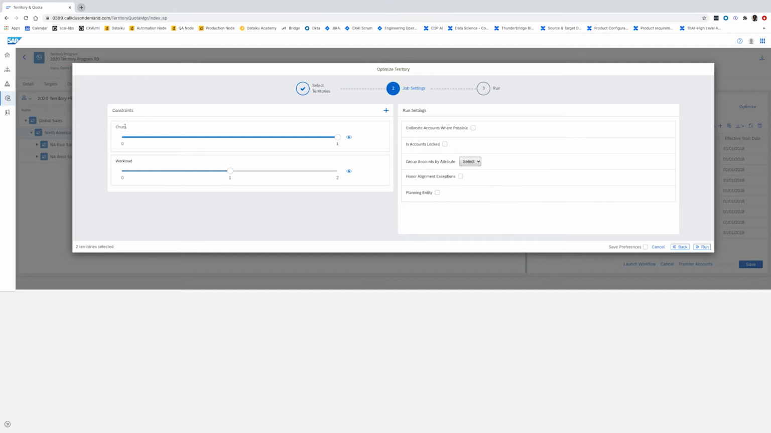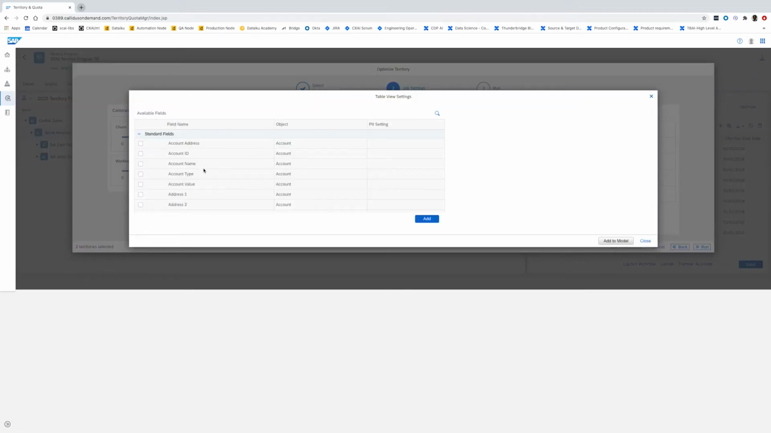Here we can see the list of constraints, and the default ones are churn and workload. Churn constraint can be used when we have an existing assignment and we prefer not to reassign high tenure accounts to a new territory. And workload represents the number of accounts in each territory. And here we can add additional constraints to the problem. In this example, I add account value, which represents the revenue. We can add it to the model.